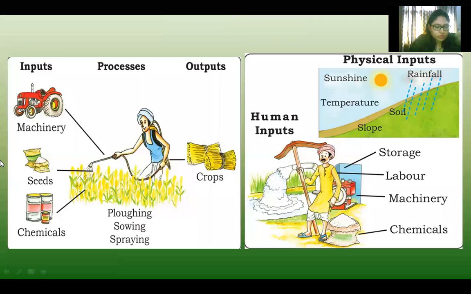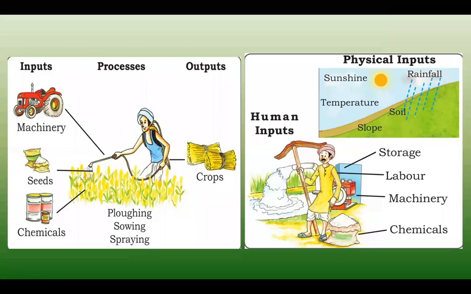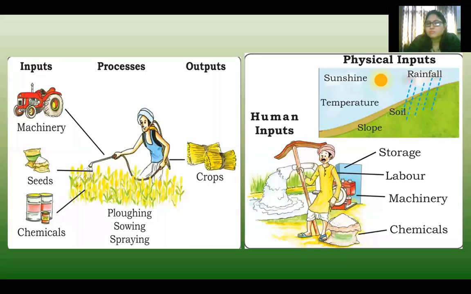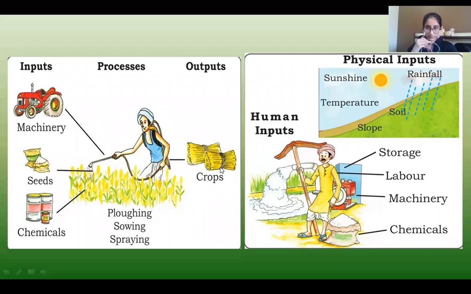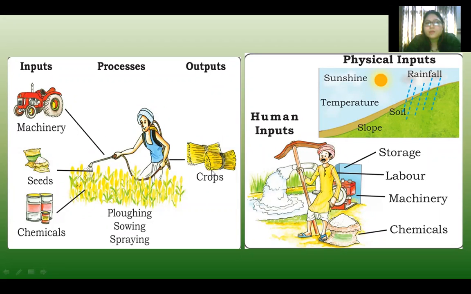Here again you have these pictures in your book. These things are the inputs: machinery, seeds, chemicals. Then which are the processes involved? These are the processes: plowing, sowing, and spraying. And much more, at the time of harvesting, threshing, winnowing, then storing. So all these processes are involved. After that, what do we get? Crops from that. So what is the output? The output is the crops. And other than this, these are the inputs which the farmer is putting in.